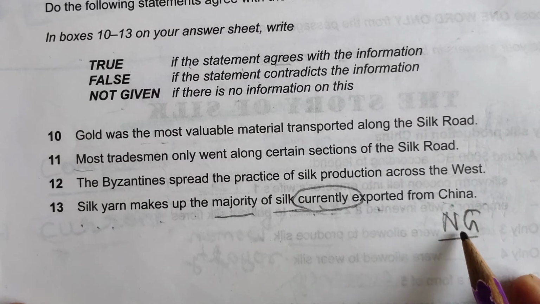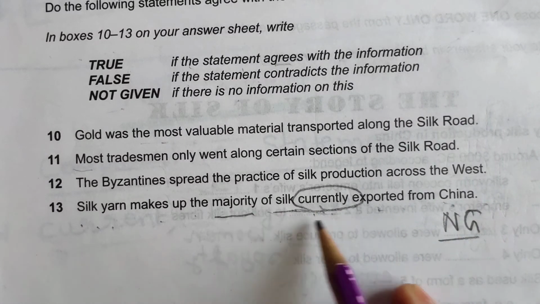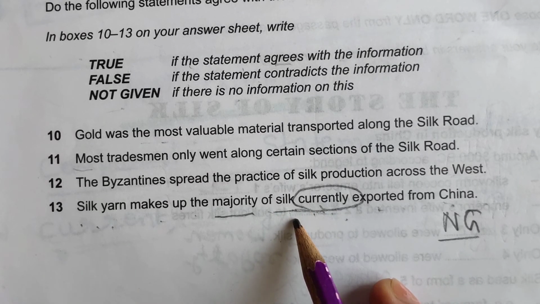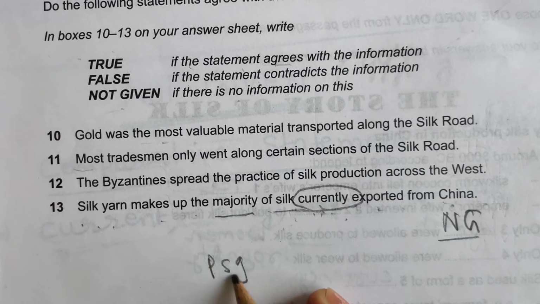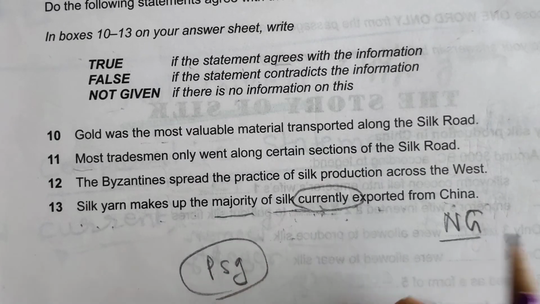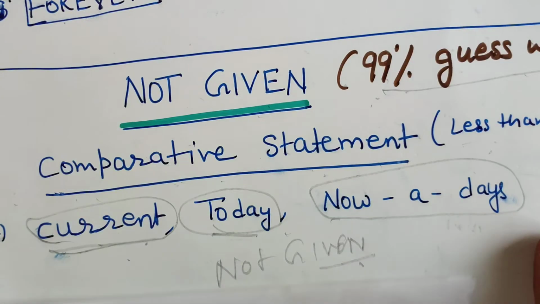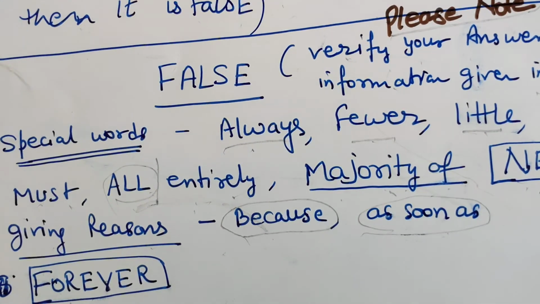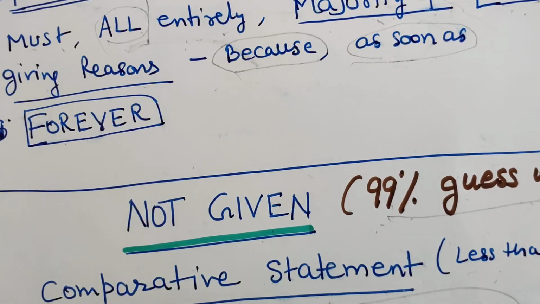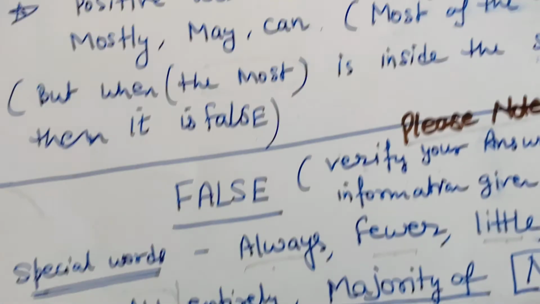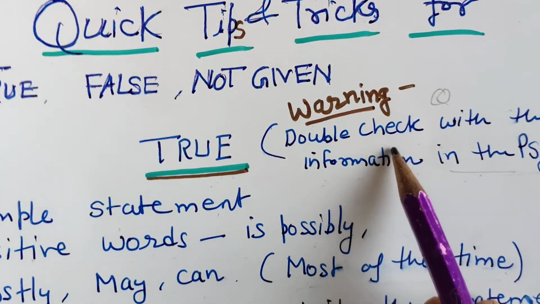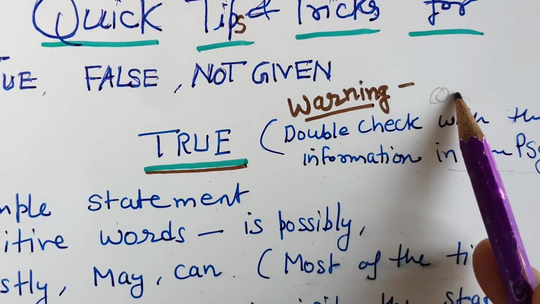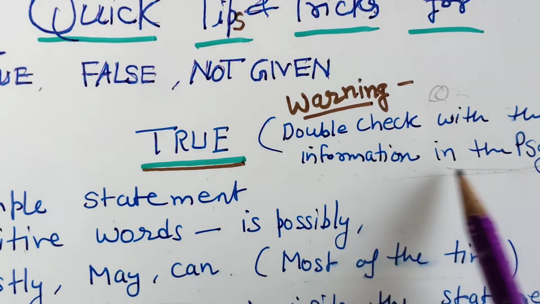I have compared this statement with the information given in the passage also. Again I'm saying, this is 99% guesswork. Always double check the question statement with the information given in the passage.